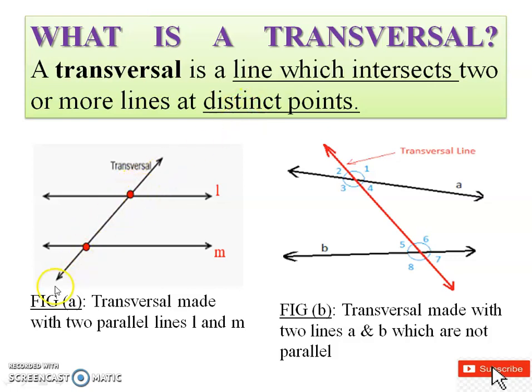Distinct means different. Now this transversal can be made with respect to parallel lines also. What do you mean by parallel lines? Parallel lines are the lines in which the distance between both the lines is equal, and when they extend they never meet. So the transversal can be made with parallel lines, and also with non-parallel lines. And now let us see what are the different types of angles made.